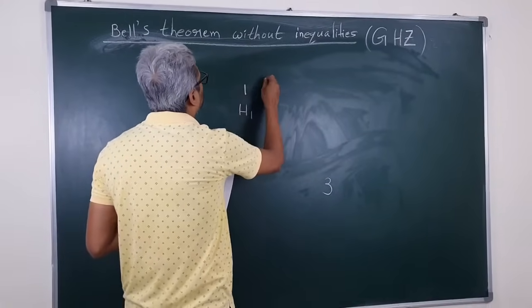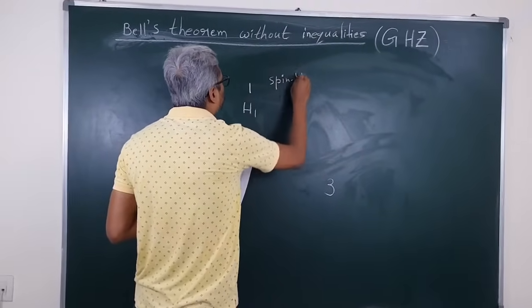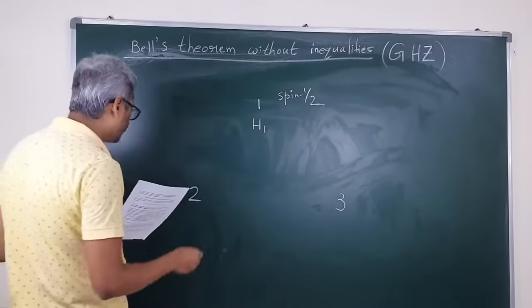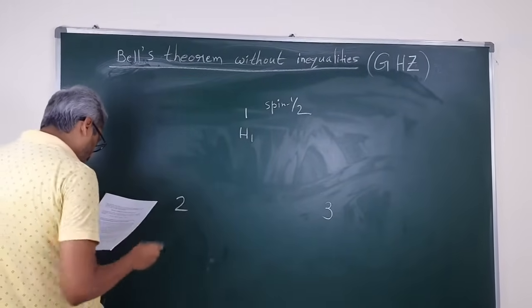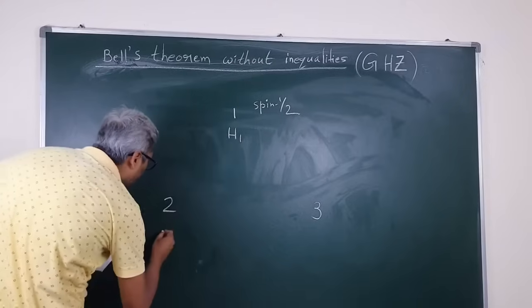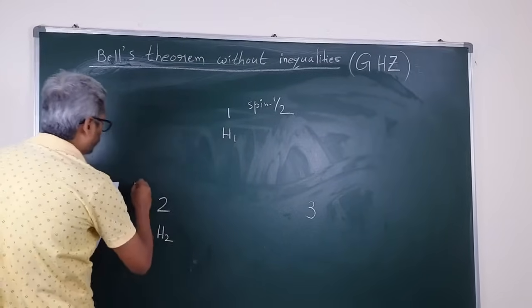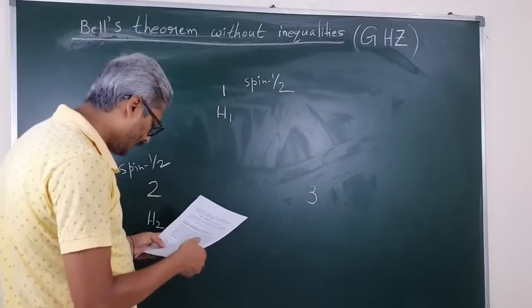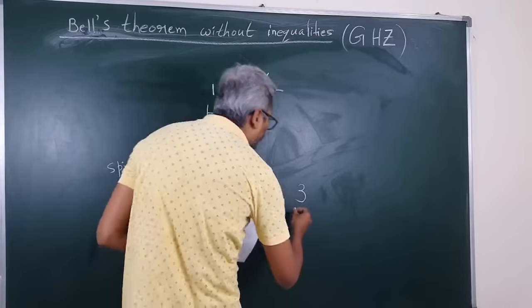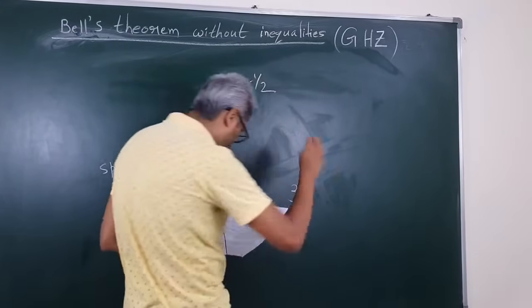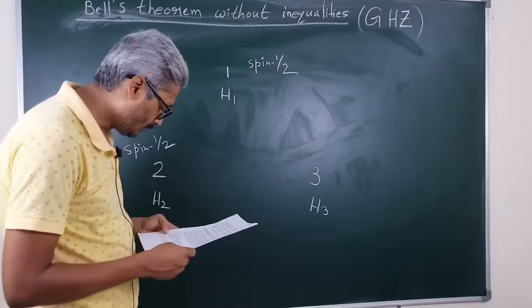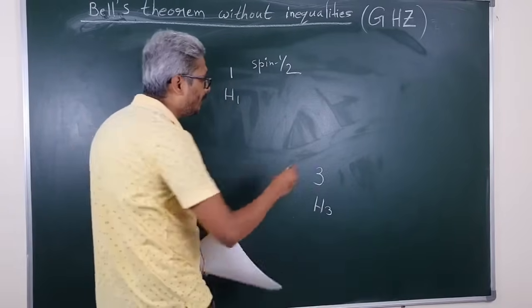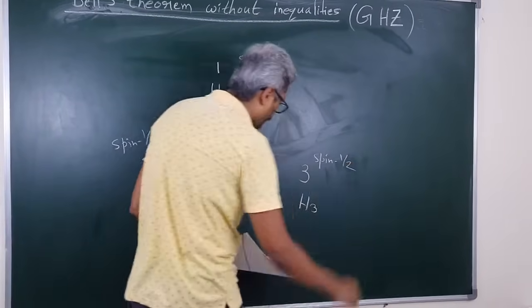This subsystem is also a spin half system, and the Hilbert space associated with it is H2. H3 is the Hilbert space associated with subsystem 3, which is also a spin half, two level system.